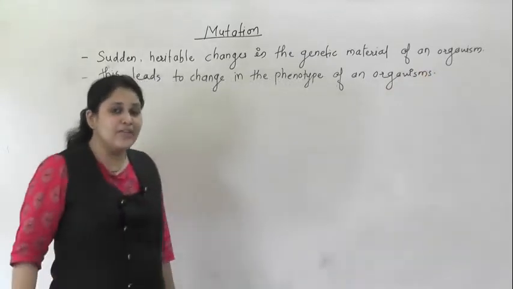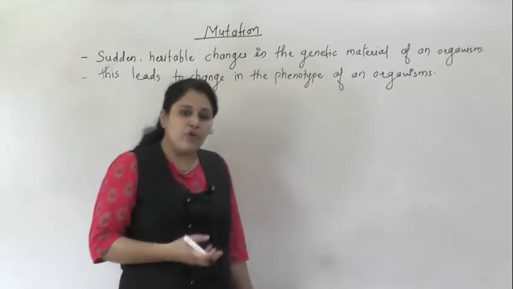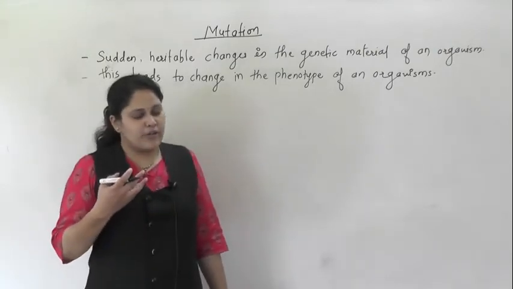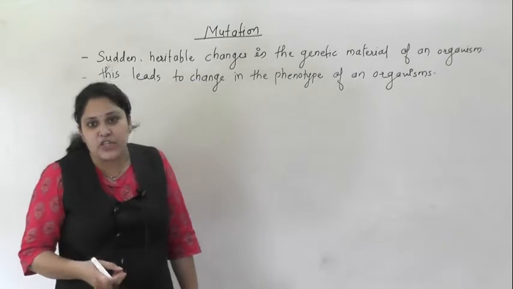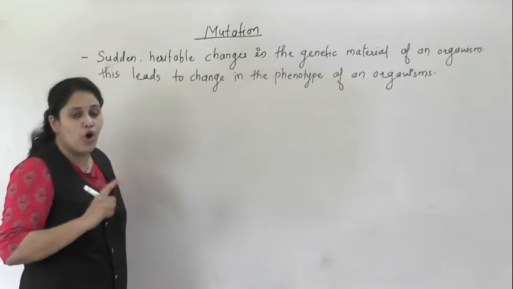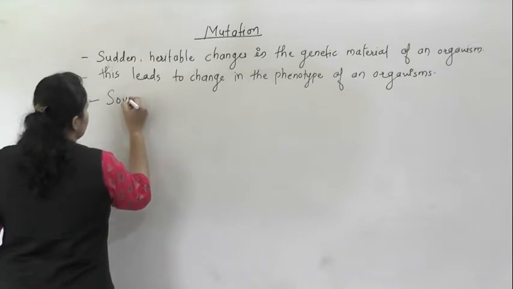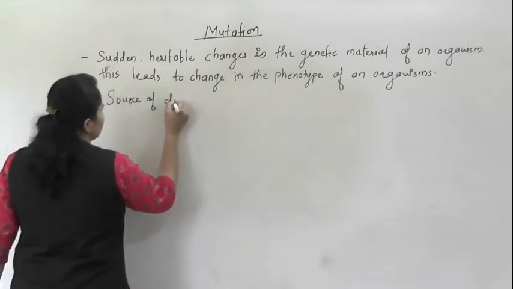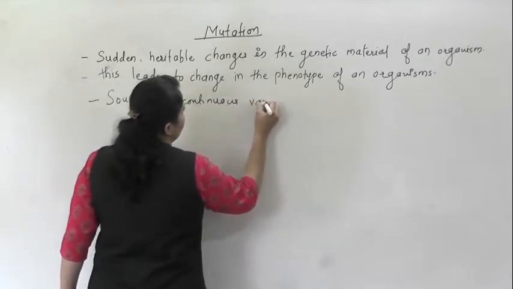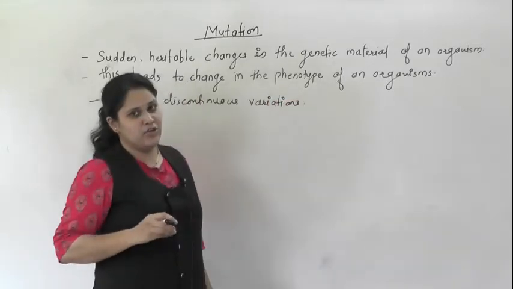Now as I told you, these mutations could take place naturally. For evolution, mutations are important. Mutations lead to speciation. They result in discontinuous variations, and variations lead to evolution. So mutation is a source of discontinuous variations.